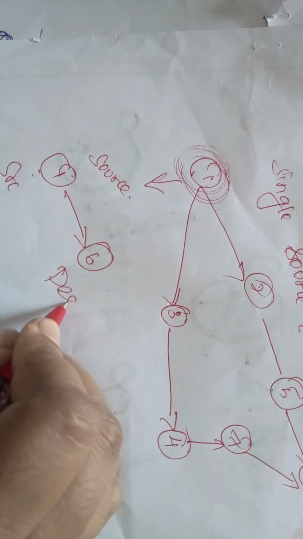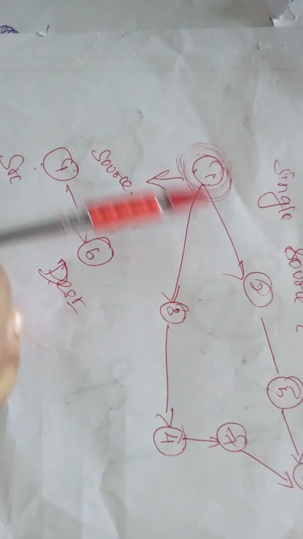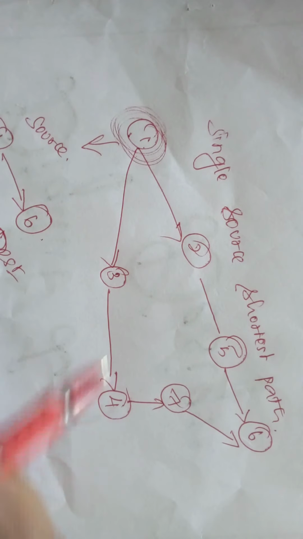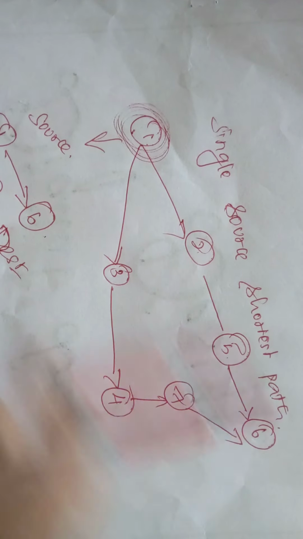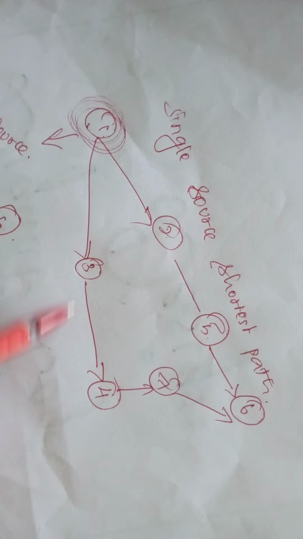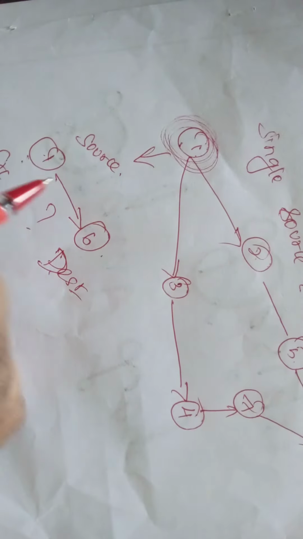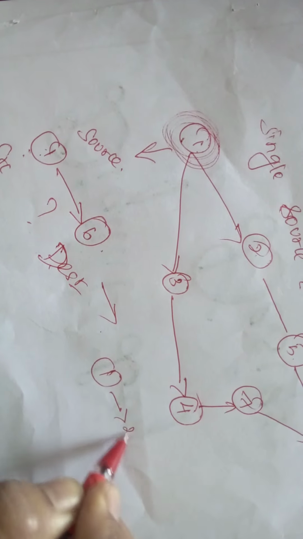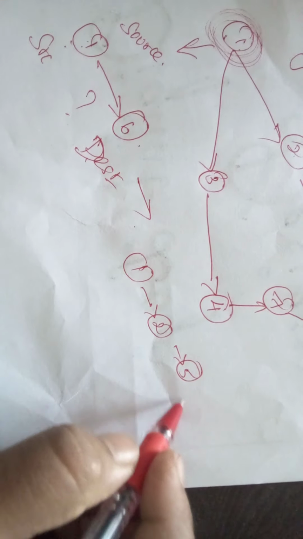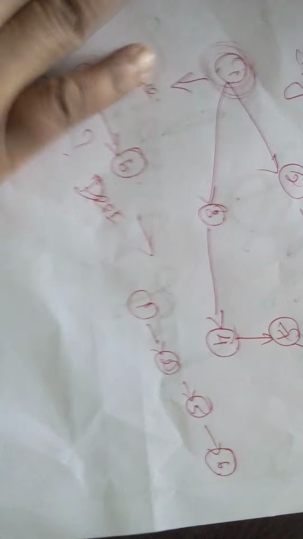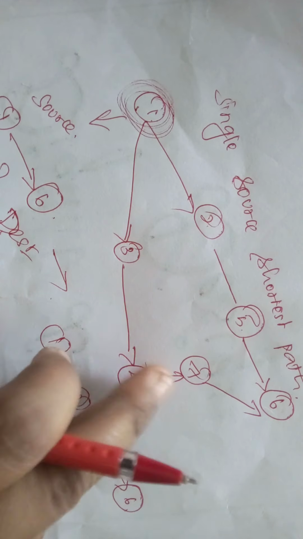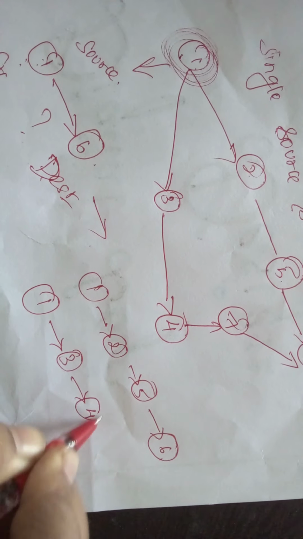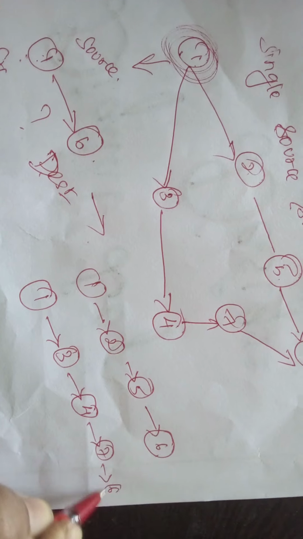From 1 to 6, the source is 1 and the destination is 6. For traveling from 1 to 6, what's the path value, how many nodes do I have to travel? See, 1, 2, 5, 6. For traveling from 1 to 6, I have to go through 1, 2, 5 and then up to 6. Another way is 1, 3, 4, 7 and at last I reach 6.